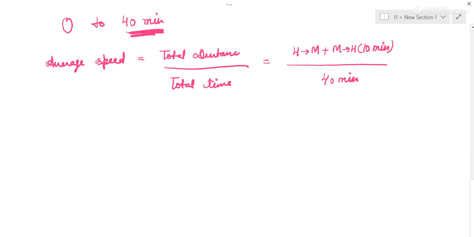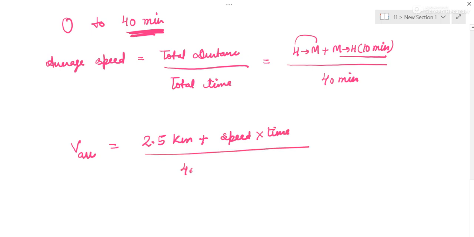Now we all know average speed is equal to home to market distance, which is 2.5 kilometers, plus market to home distance in 10 minutes. The distance will be speed into time, upon time which is 40 minutes.